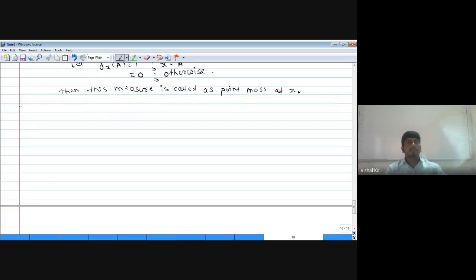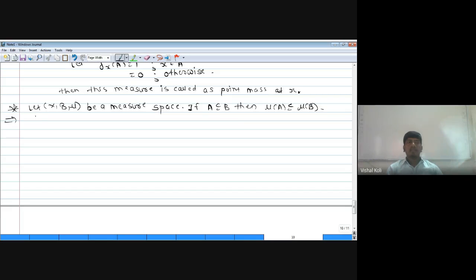Okay, now let (X, B, mu) be a measure space. If A is a subset of B, then we have to prove that measure of A is less than or equal to measure of B. Given that (X, B, mu) is a measure space.